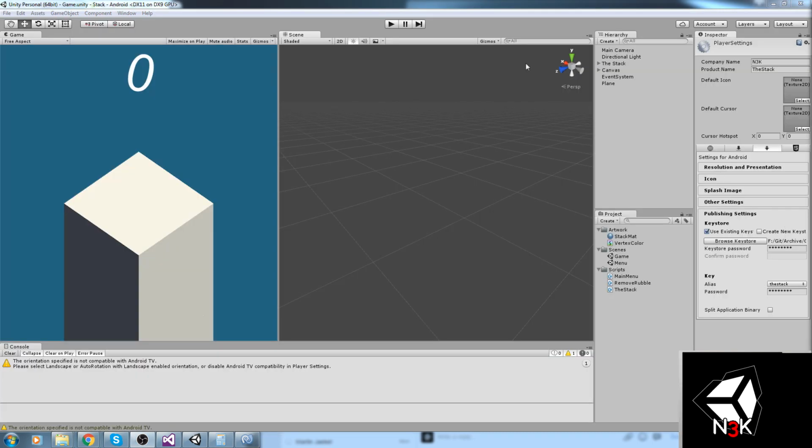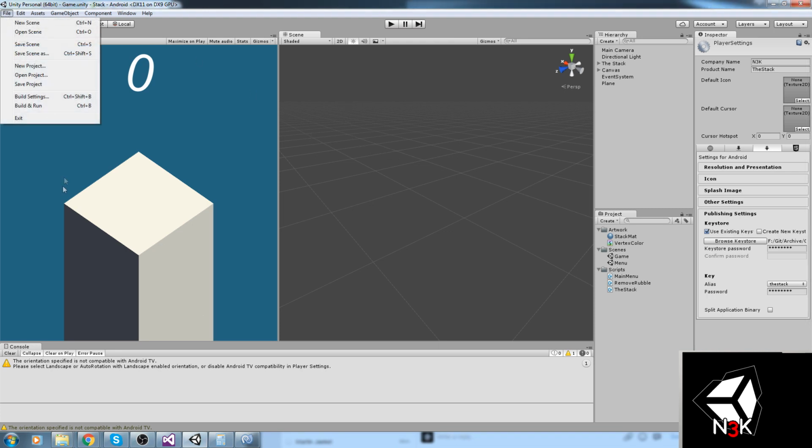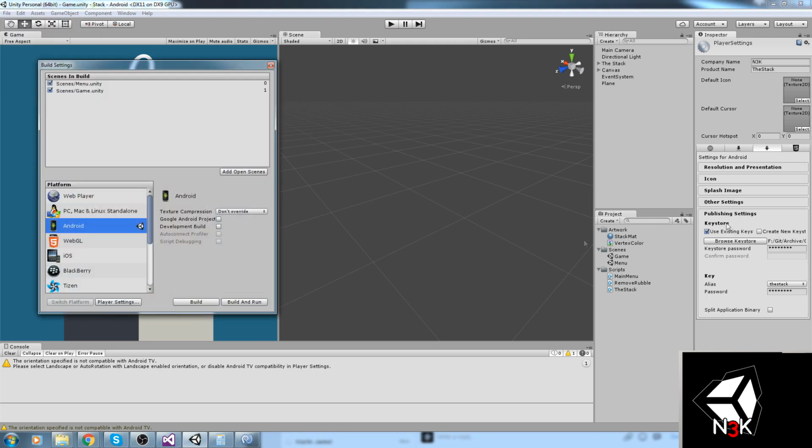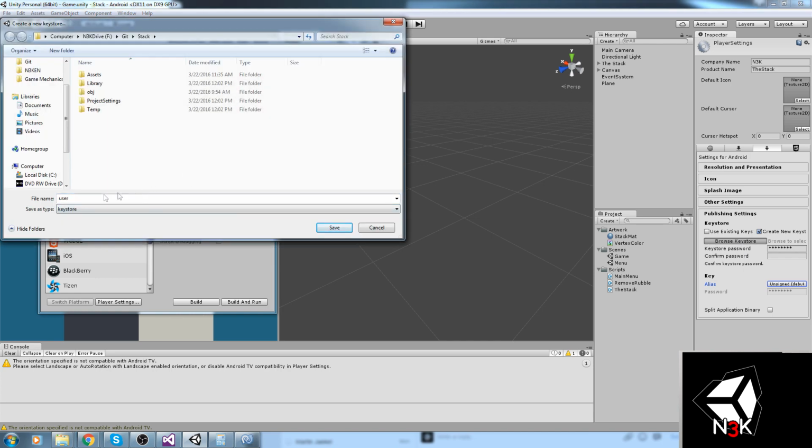Okay, so I'm back with a solution apparently on how to build this properly. It's under build settings, player settings, just like I've tried to do a few times already. If you guys don't have a key right now, you need to create a new key, and that is something you need to keep. Don't lose that key, else you can't update your app, or you can't even prove that you're the person that made that app, so you want to keep that key at a safe place.